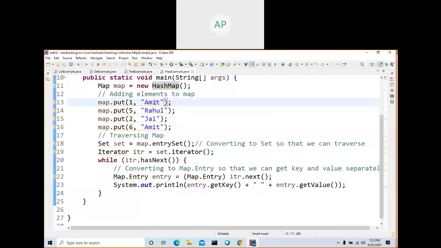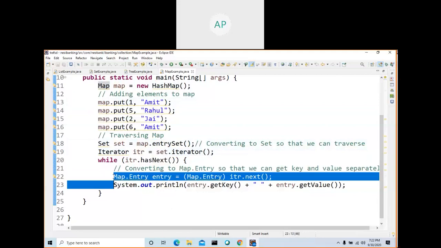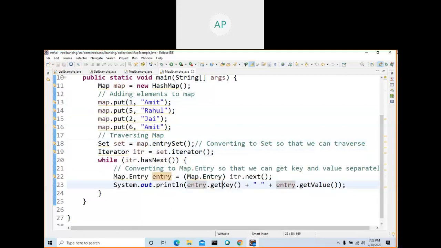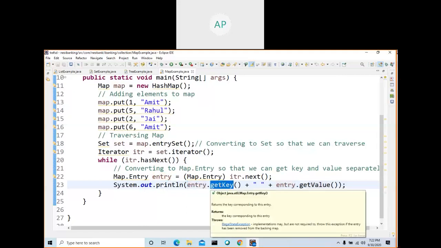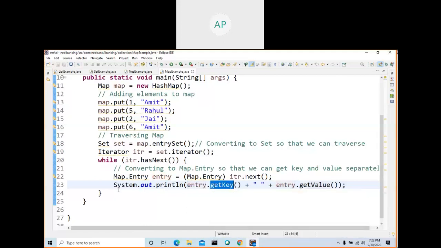If you want to iterate, it is a little bit different. This is a Map interface. Map equal to new HashMap. It allows key value pairs. So if you want to iterate, then you need to call entrySet. That will give you a set. From the set dot iterator, you get an iterator. After that, you iterate the values. See here, entry dot getKey, getValue.